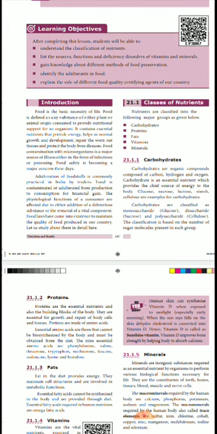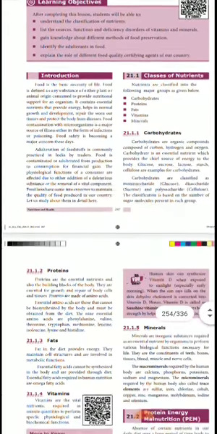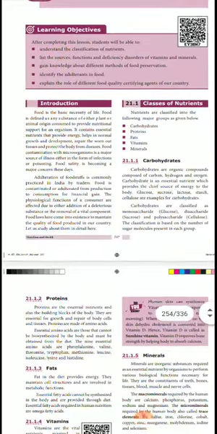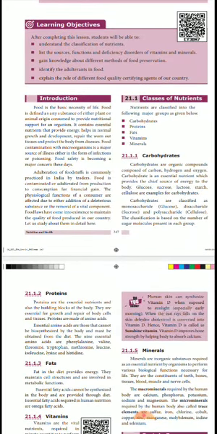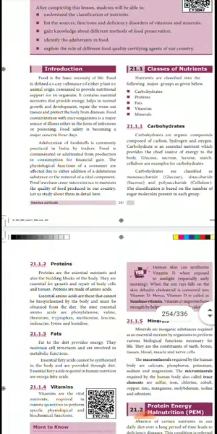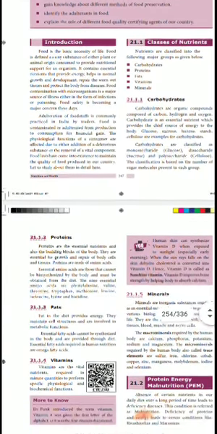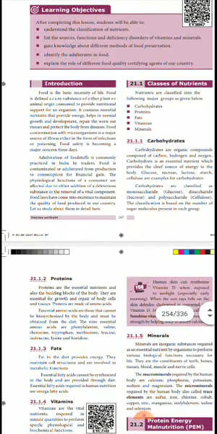Okay. So some other food material we can add, any other things. That is what we call the adulteration of foodstuffs. It is commonly practiced in India by the traders. Food is contaminated or adulterated from the production to consumption for financial gain. So they are getting a more amount of money, so that purposely they are doing the adulteration.